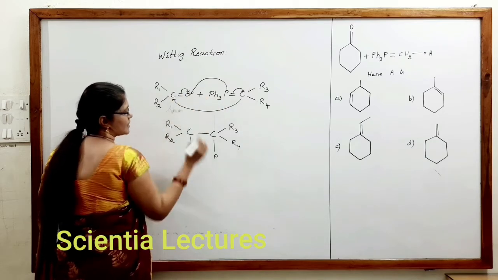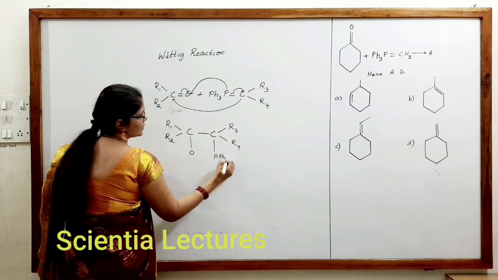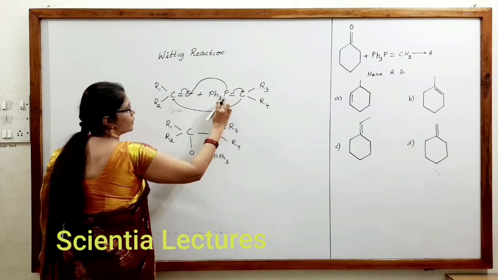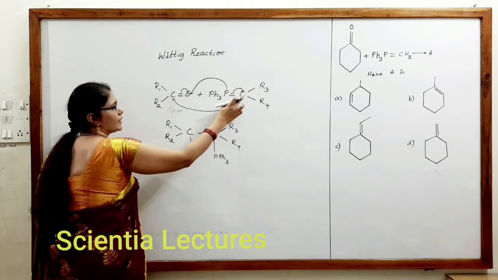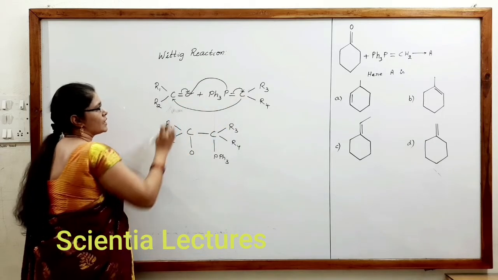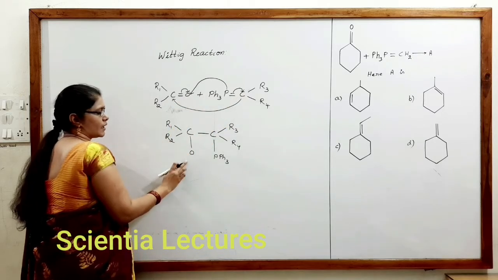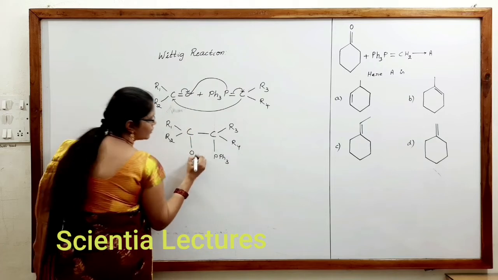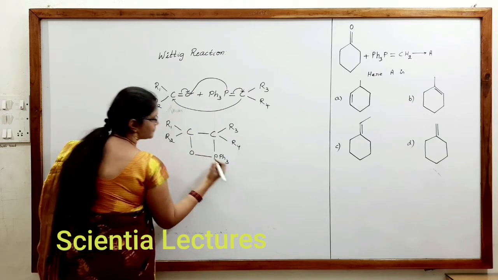Now this phosphorus is attached to Ph taken thrice. Carbon is bonded to P, Ph taken thrice, and on the other side it is bonded to this carbon. Similarly, one bond is with oxygen and oxygen is now bonded to the phosphorus.